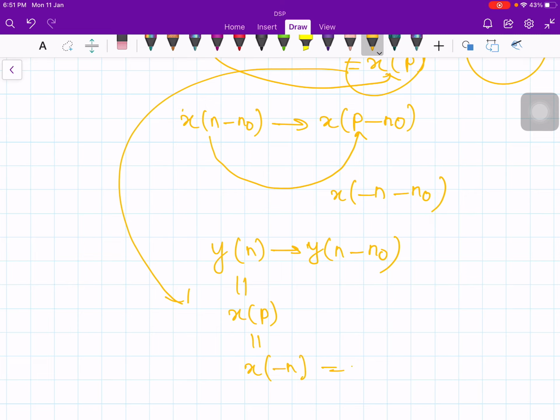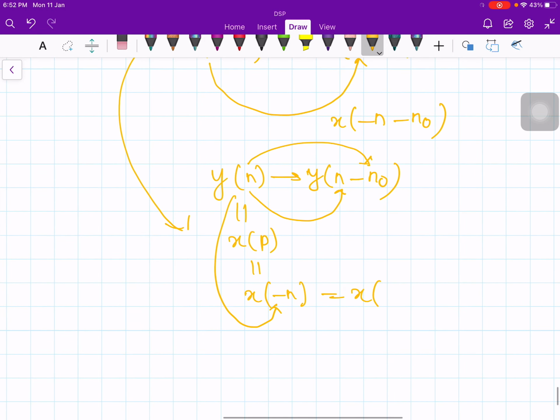Now n is replaced by n minus n naught, so y of n becomes y of n minus n naught. And what is y of n? X of minus n.